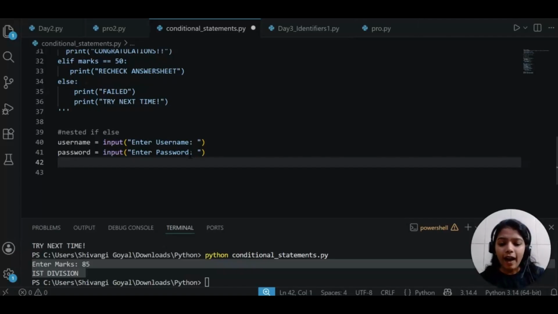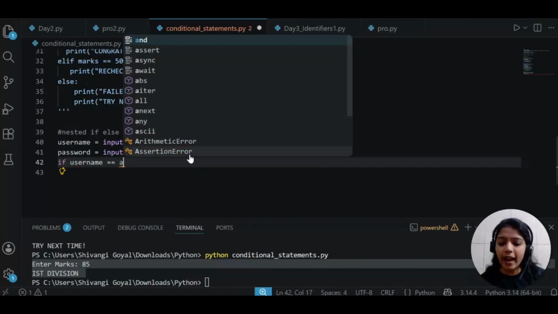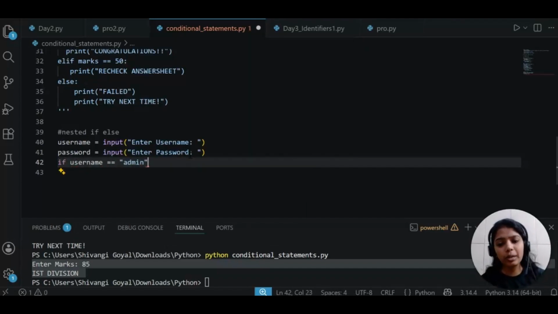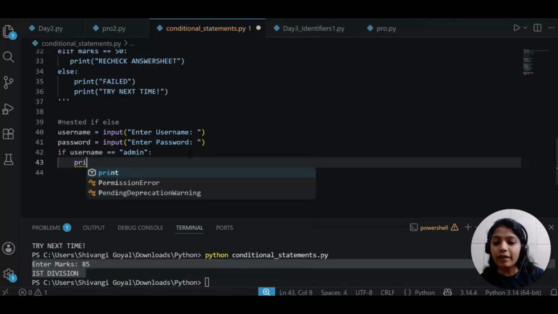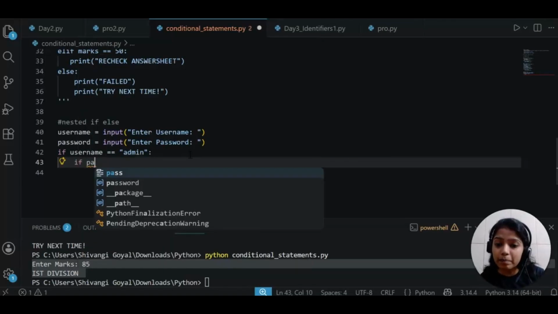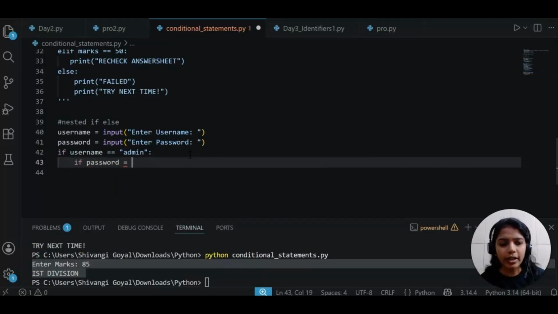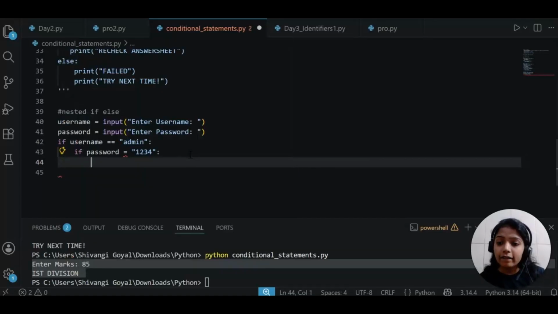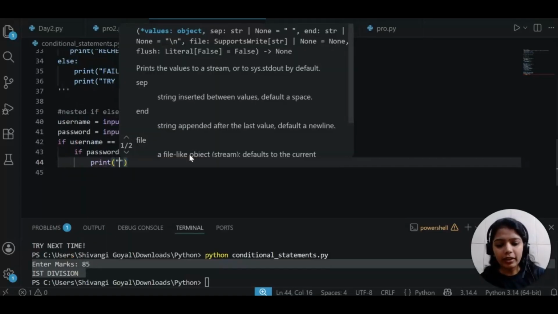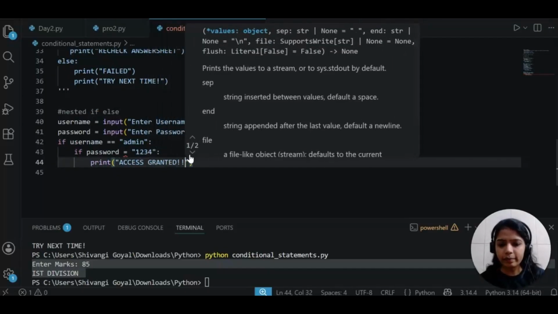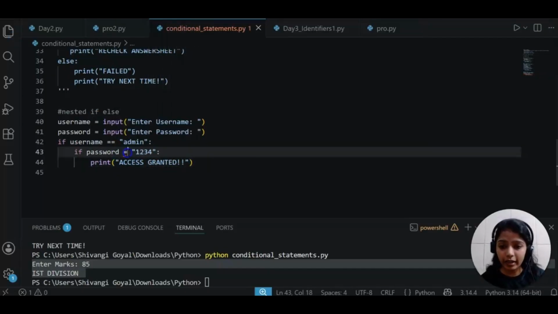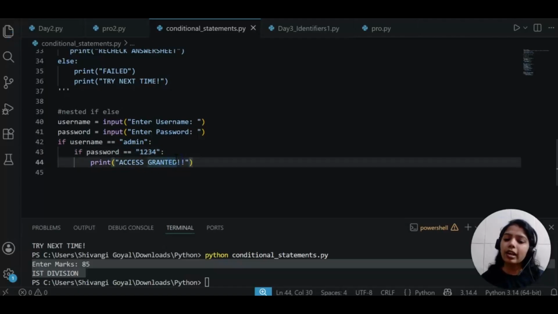So I will just take: if username is equals to, let's say, admin. The actual username is admin, let's say. Then only we will check if password is equals to, let's say, the actual password is 1234, and then only user will have the access. So print access granted. Let's understand what I did. Here it should be double equals because it's a comparison operator.